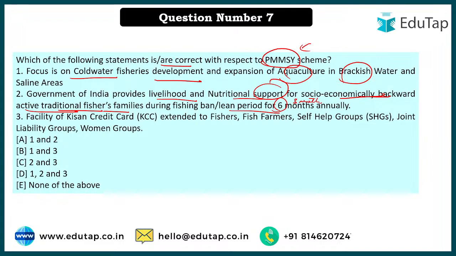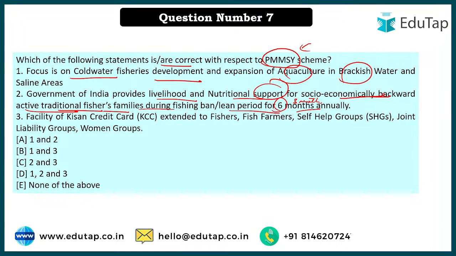They will be given infrastructure facility, loaning facility to expand their fishery section also. Along with that, for 3 months annually, they will be provided some nutrition support as well. ठीक है, livelihood and nutrition support as well. And your third statement is correct.